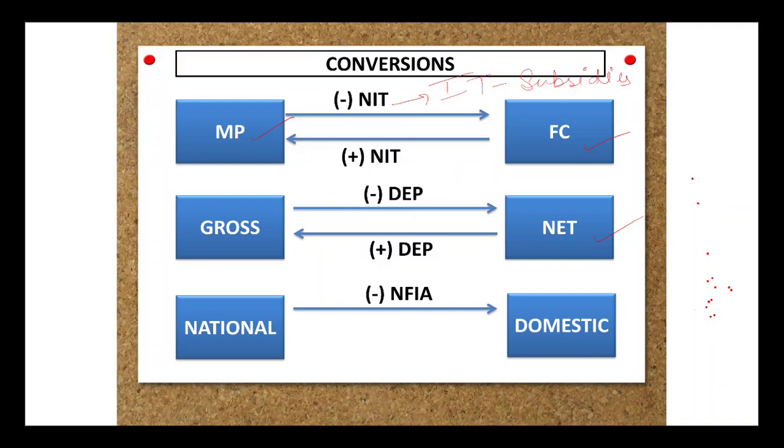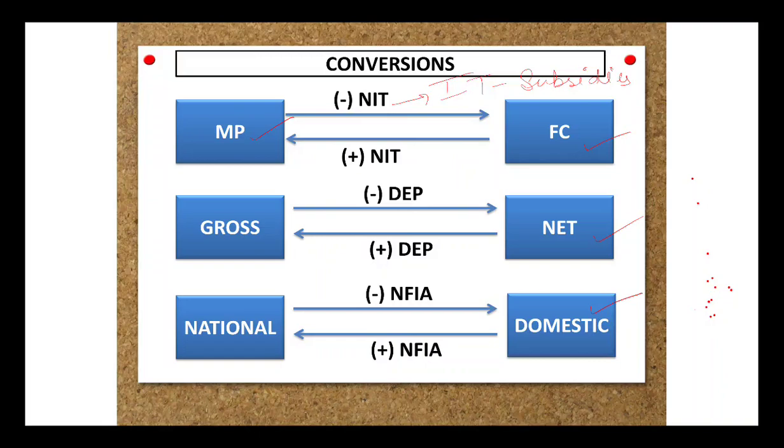Whenever you are converting national into domestic, you will be subtracting the NFIA, and whenever you want to reach the concept of national from domestic, you will be adding the NFIA. So these are the basic conversions that you should be knowing. I'll let you know how the questions will be solved ahead.